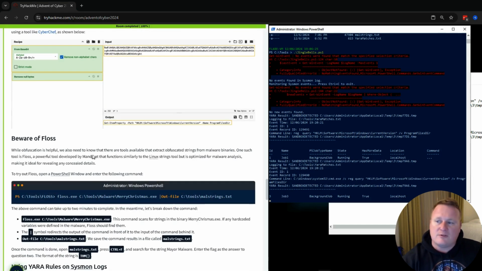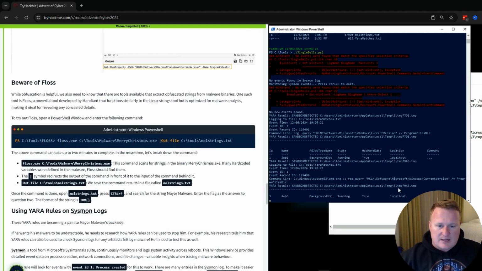So beware of FLOSS. The obfuscation is helpful, but we need to know that there are tools available to extract obfuscated strings from malware binaries. One such tool is FLOSS, a powerful tool developed by Mandiant that functions similar to Linux strings tools, but is optimized for malware analysis, making it ideal for revealing any concealed details.